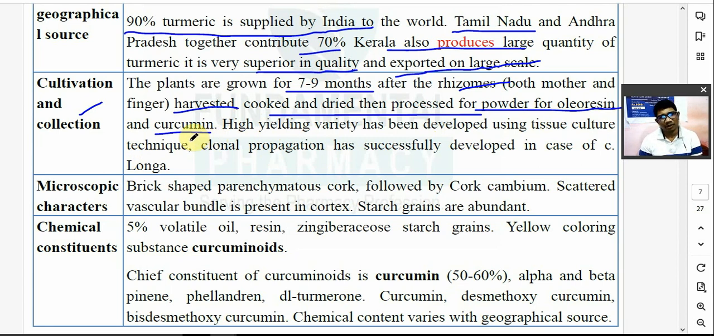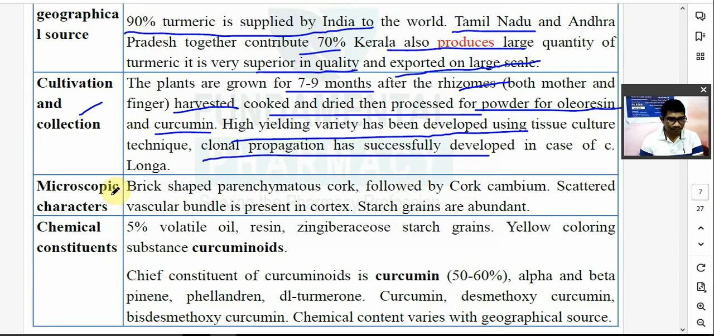It has a lot of activities. Both are research activity, and it is also antiseptic. High yielding variety has been developed by using tissue culture technique. Clonal propagation also successfully developed in case of Curcuma longa.